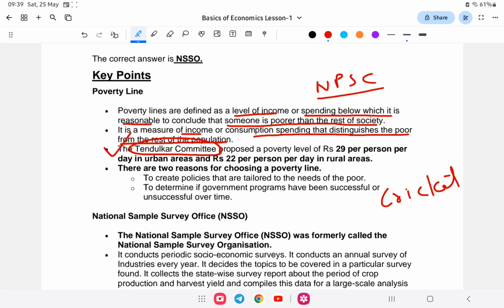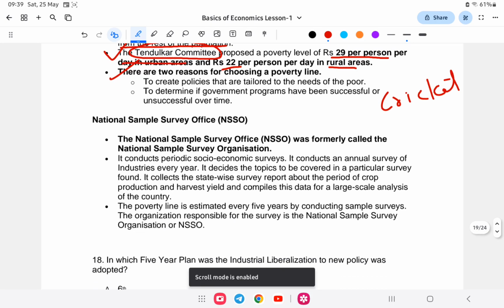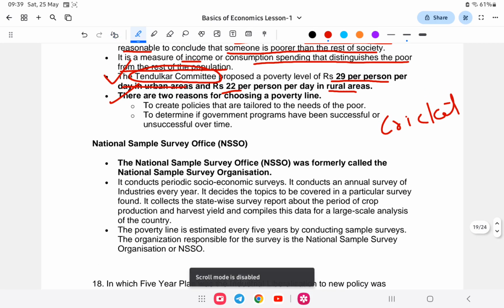So the Tendulkar committee is related to the poverty line. The Tendulkar committee recommended 29 rupees per person per day in urban areas and 22 rupees in rural areas. So this is the poverty line, and this poverty line is measured by who? It is measured by the National Sample Survey Organization.